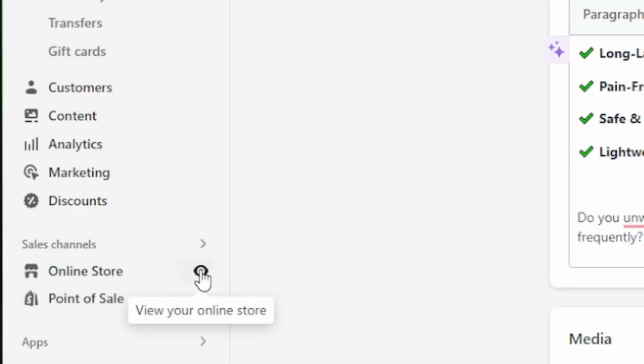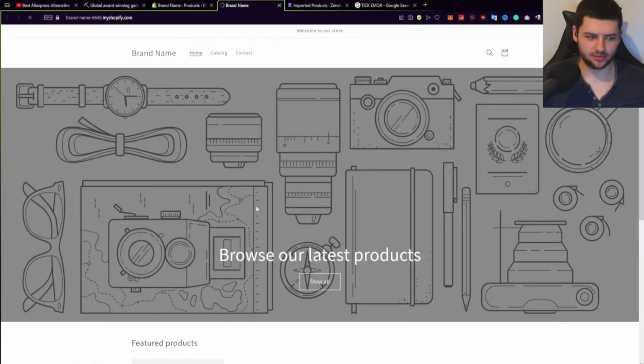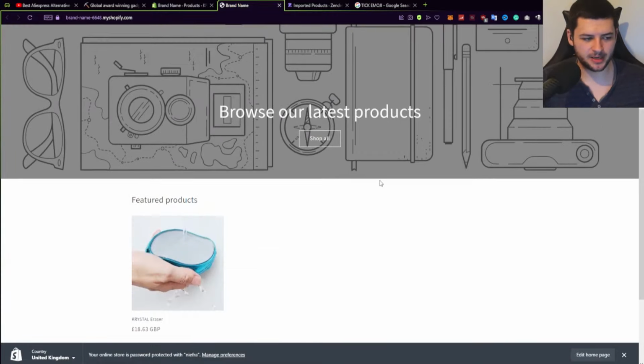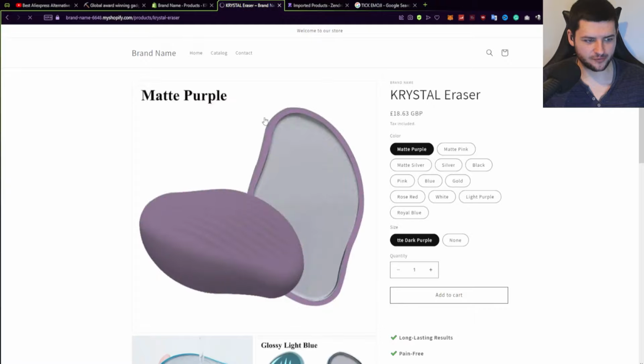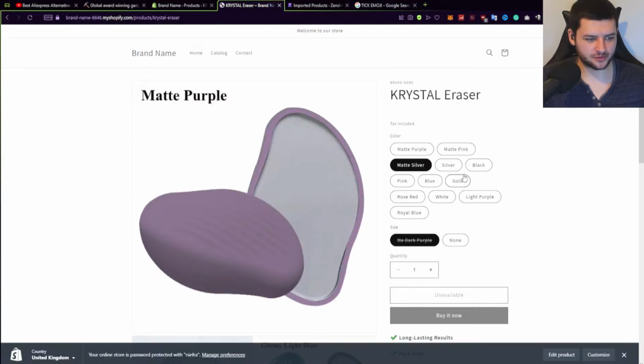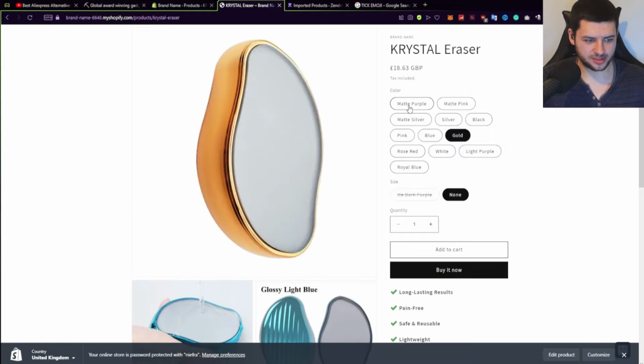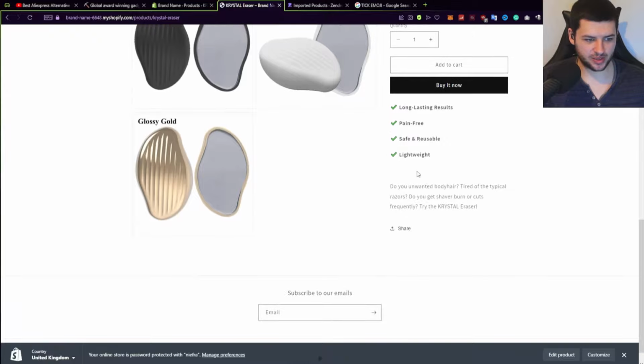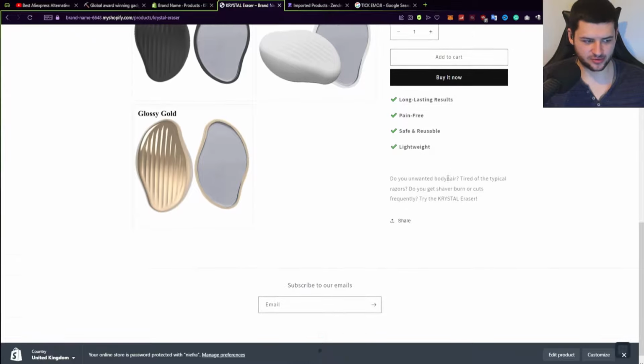So this little eye down here on the left, view your online store, click this, it will open up our store. The store currently doesn't look very good, but we're going to do that and mess with it in a minute. Now we have the product, the crystal eraser. If we click on it, we now have a product in different colors that we can obviously sell. Obviously, it's only available in certain quantities, which is based off the supplier's stock. And there's some pretty nice images. We have a really basic description and the pros of the product.